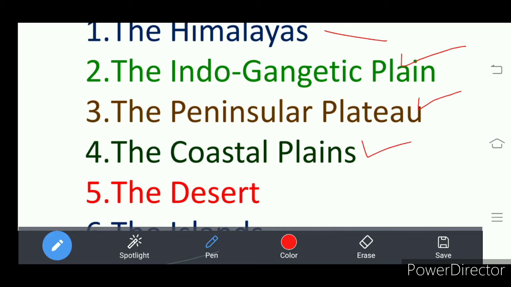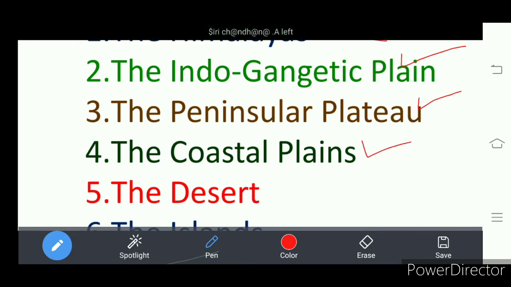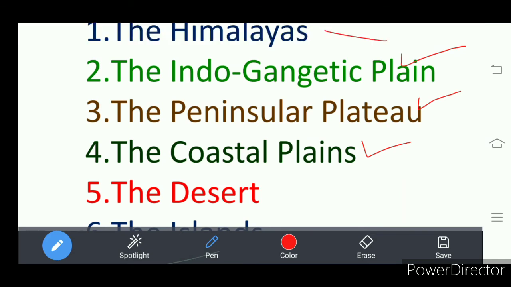Okay, and in North India, to the west side of the Indo-Gangetic plains, there is the Indian desert, the great Indian desert, that we call the Thar desert. Which one? Thar desert. And the sixth one is the islands.